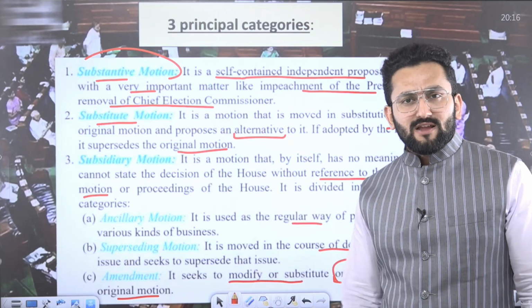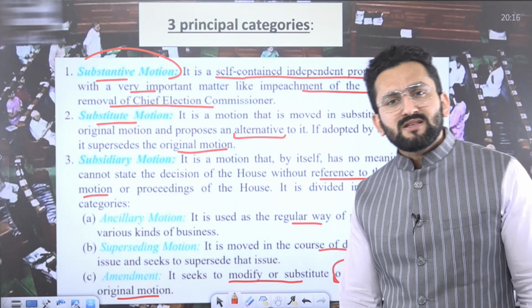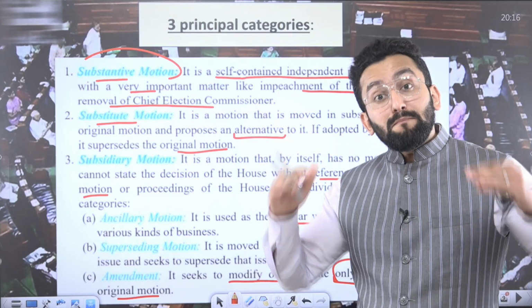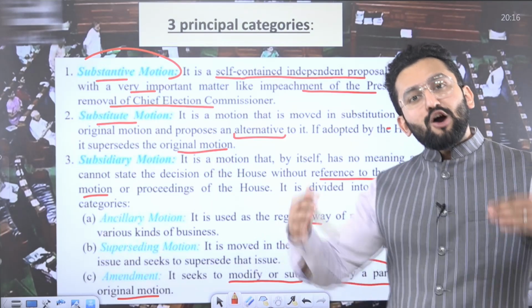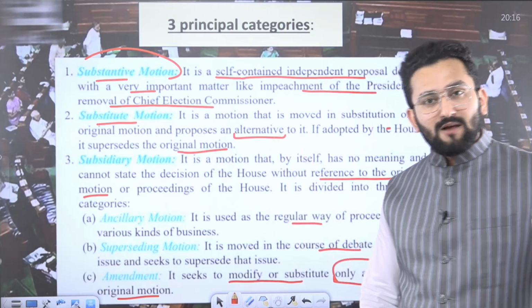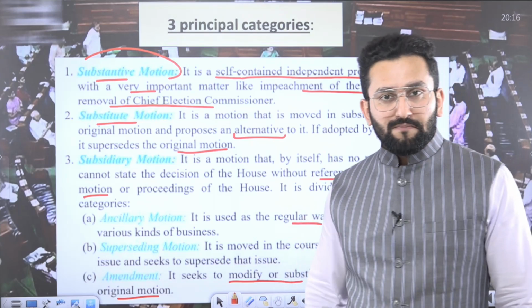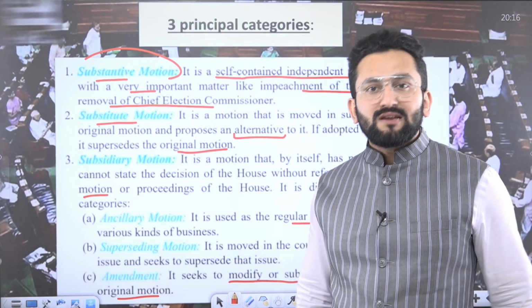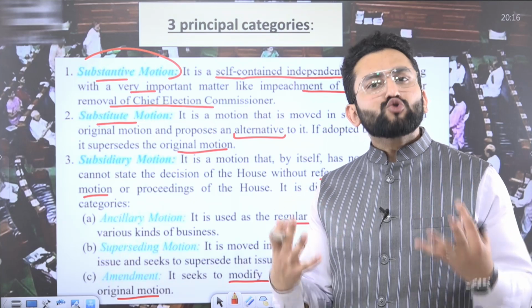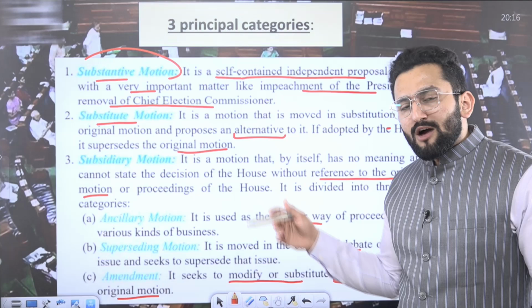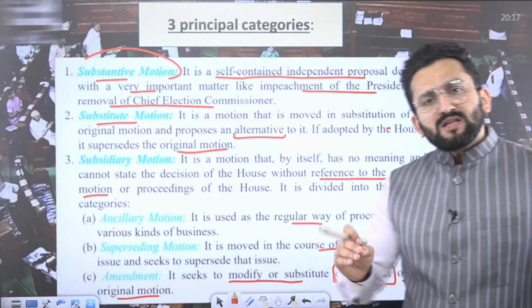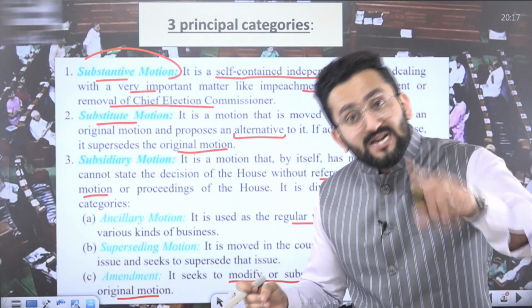Now, subsidiary. What is the meaning of subsidiary? Subsidiary is like a component of the main thing. So a subsidiary motion is actually a component of the main motion. For example, you raised a particular matter and started discussing it, and you want the house to adopt or reject it. Now you find, or someone found, that there's another matter also connected to this core matter.